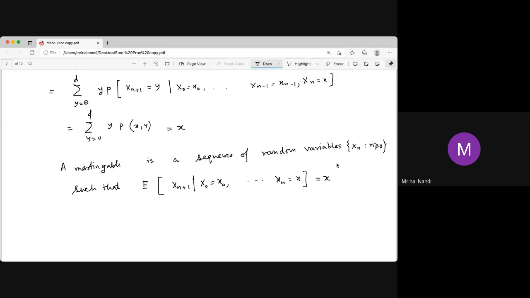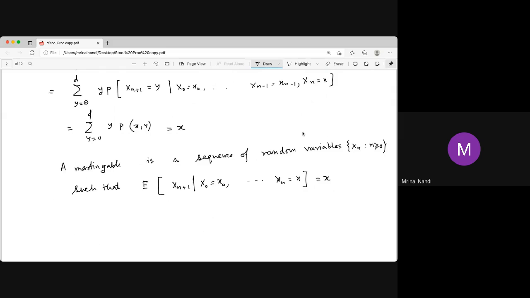So it may not be a Markov chain. If Xn is a Markov chain with the property that the summation over y from 0 to d of y times the probability of going from x to y is equal to x, and that is given to us, then it is a Martingale. Every Markov chain is not a Martingale, but a Markov chain with this property is a Martingale.